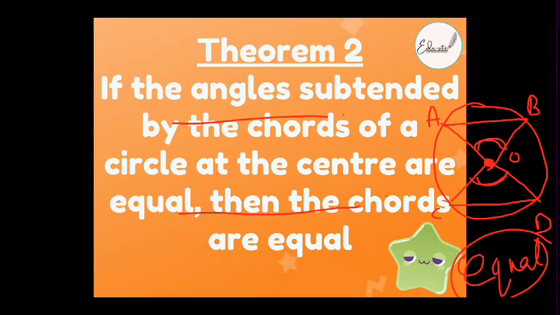Then the chords are equal. Yes. If the angles are equal, then the chords are equal. The proof was very easy, right? You just had to prove the angle equal here. There you had to prove the sides equal. There you had to prove the angles equal. Here you had to prove the sides equal. That's all, right? AB is equal to CD, you have to prove theorem number 2.